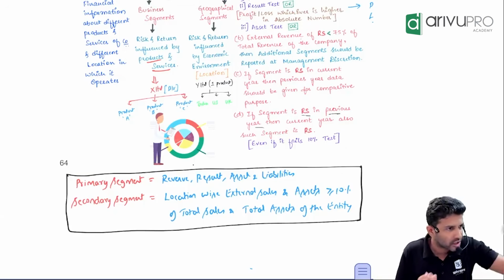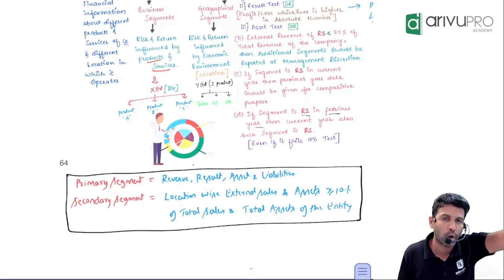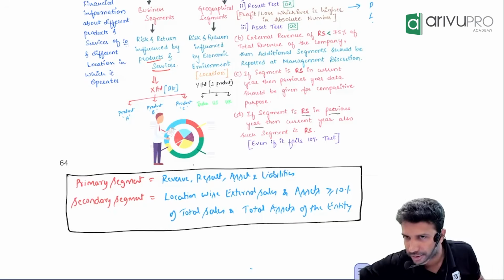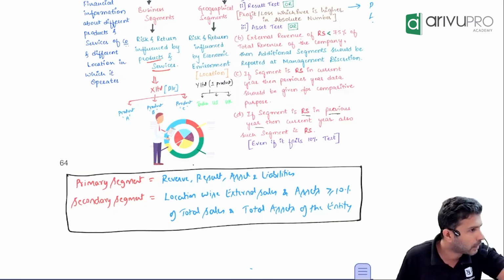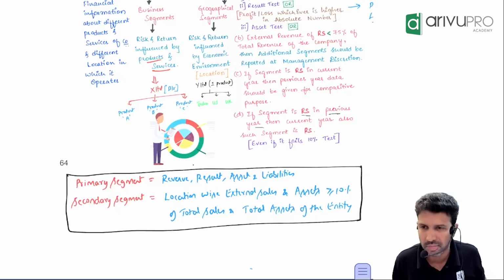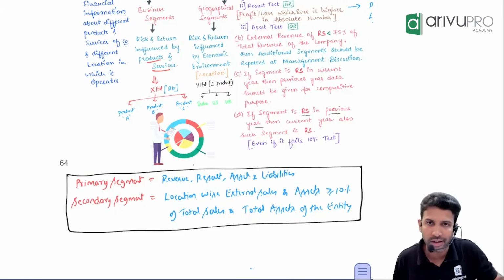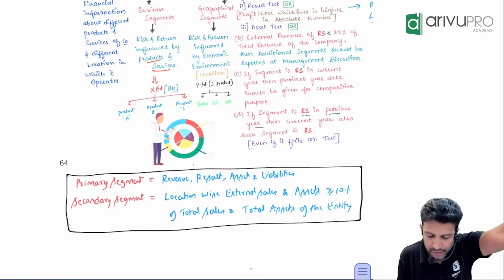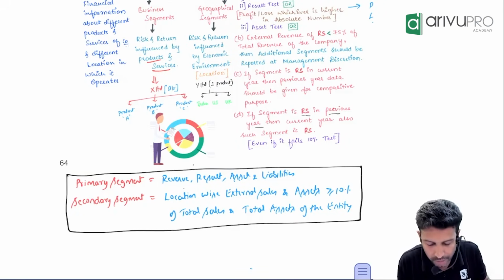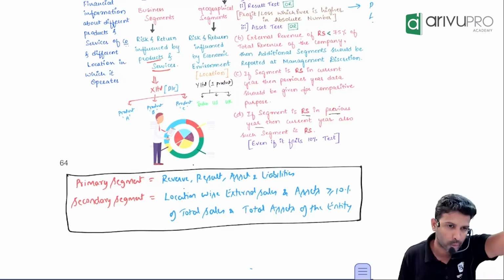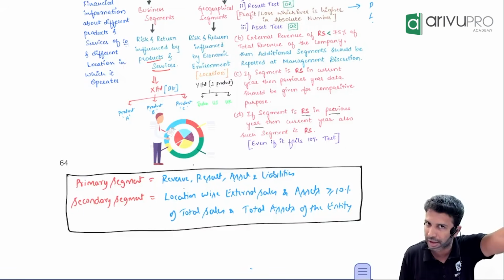No. Location information you can't totally ignore. What you have to do is, suppose you have multiple products and multiple locations. But mostly your risk and reward is driven by product. Mostly the company's risk and reward is influenced by product. That means this revenue, result, asset, liability information, you will give product wise. That's primary segment reporting.